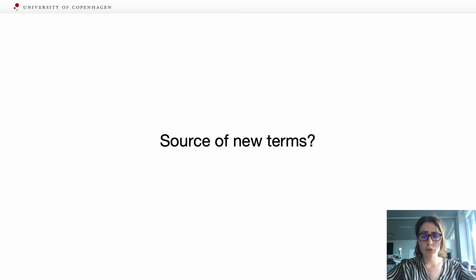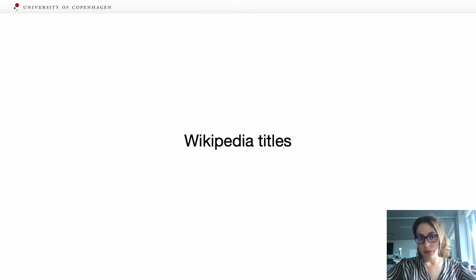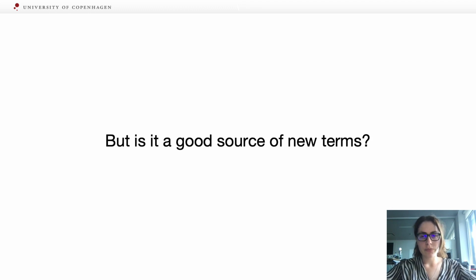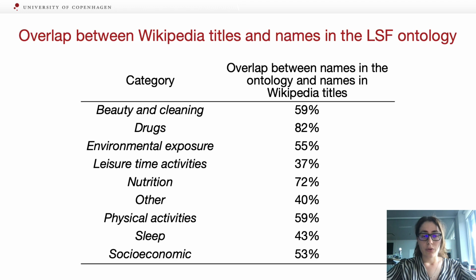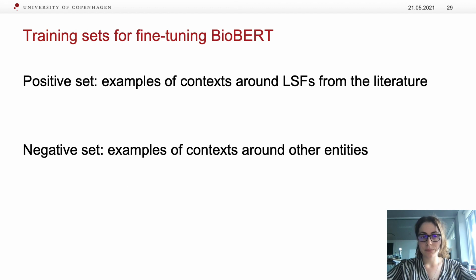But what could serve as the source of these new terms? After brainstorming a bit, we came up with the idea of looking at Wikipedia titles. But this sounds a bit weird, and we were like, is it really a good source of new terms? And in order to check that, what we did was check the overlap between names in the current version of the ontology, the manually created one, and names in Wikipedia titles. And we found that this coverage was high enough and sufficient to move forward.